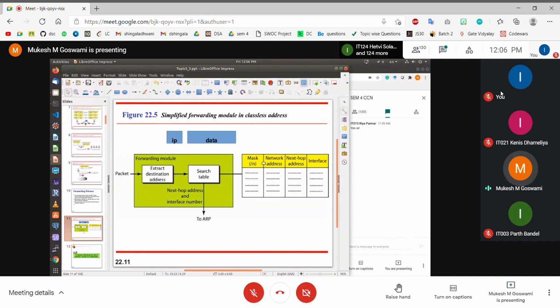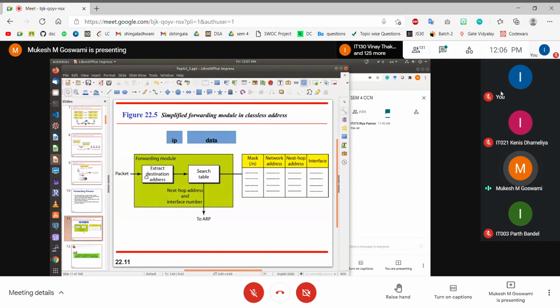So this is the structure of the IP table, where we have the next hop network address, the next hop subnet mask for that network address, the next hop IP address, and then we also have the outgoing interface, meaning through which particular outgoing interface this packet has to be sent.